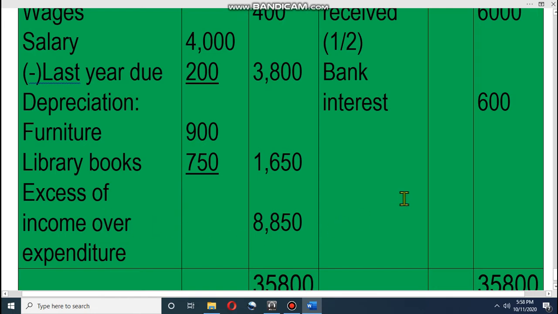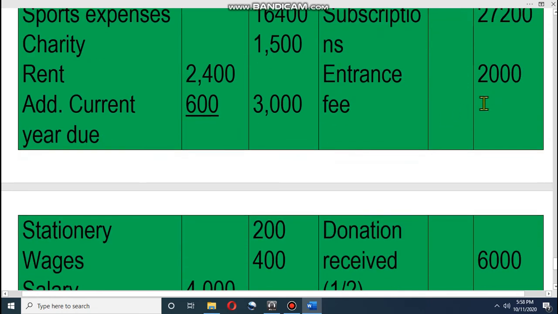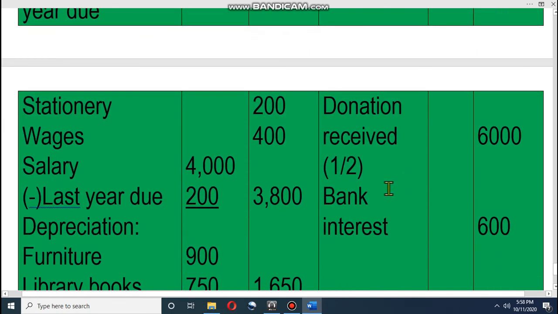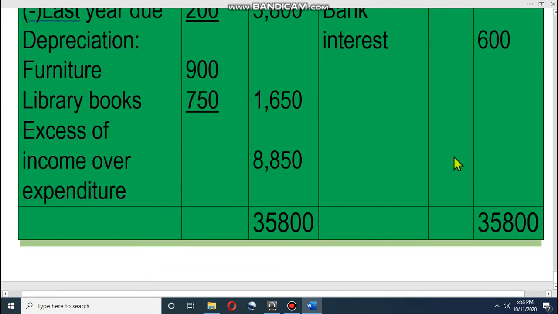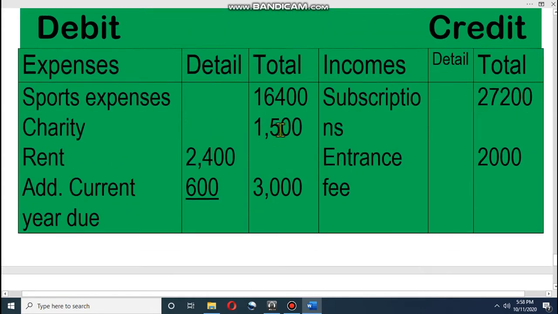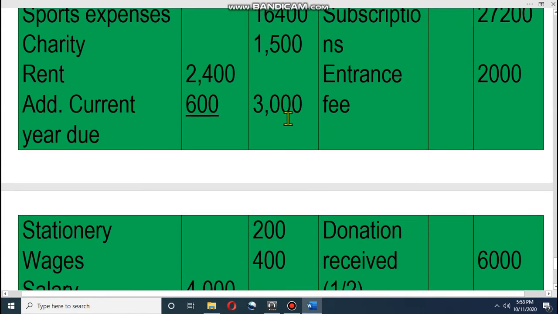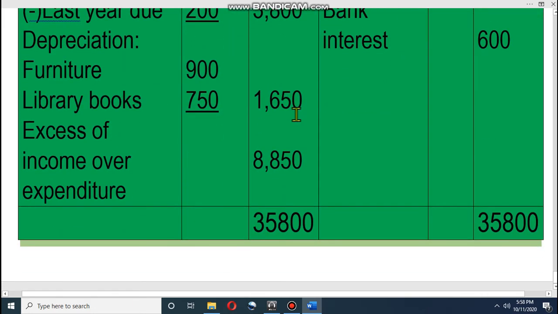Excess of income over expenditure: now our income, subscription, is 27,200. Then entrance fees 2,000. Donation received, look, the full donation is not income. Half of the donation received is our income, 6,000. And bank interest is our income. So dear student, total income is 35,800, and from total income we have to subtract the total expense: 16,400, 1,500, 3,200, 400, 3,800, 1650.